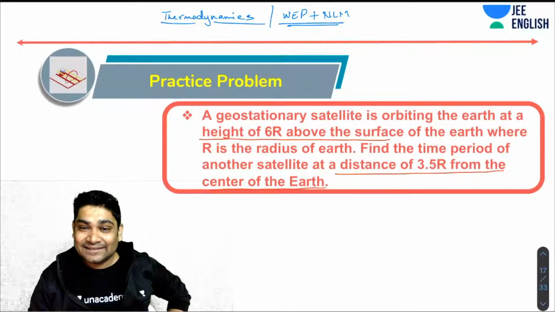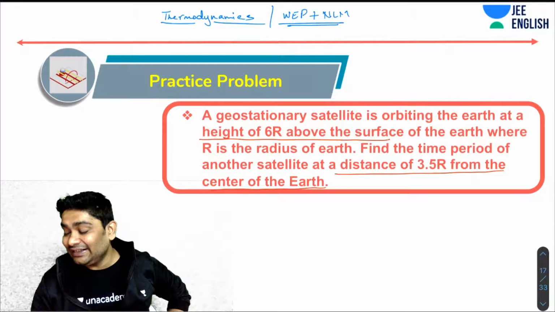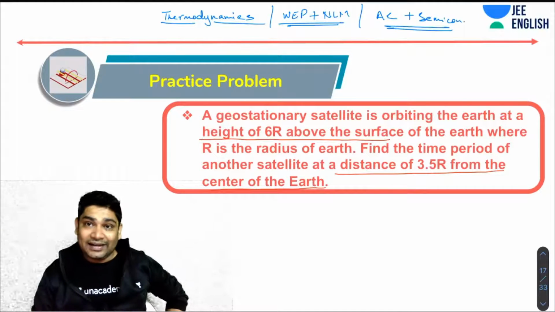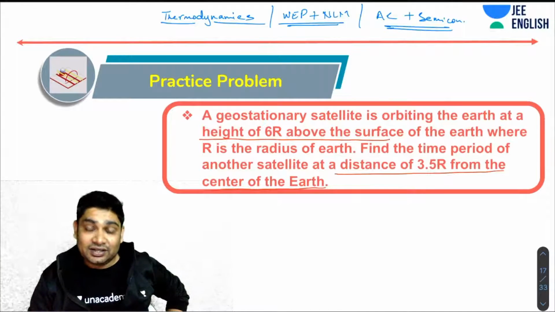Hi, JEE aspirant, how are you? For class 12th, AC and semiconductors would be small topics which can be covered very quickly, and they generally ask at least a couple of questions from that. So 4 to 8 marks sorted there also.